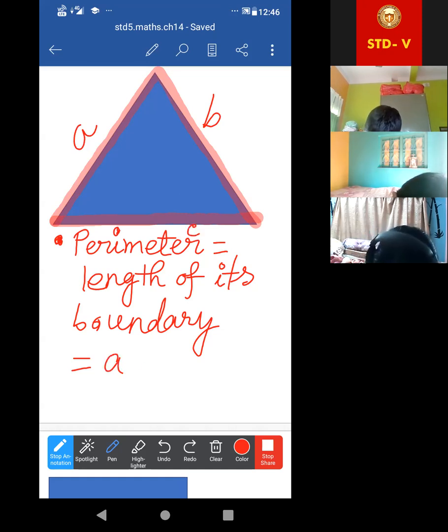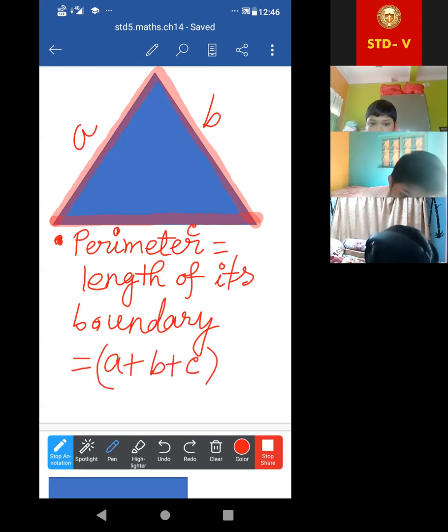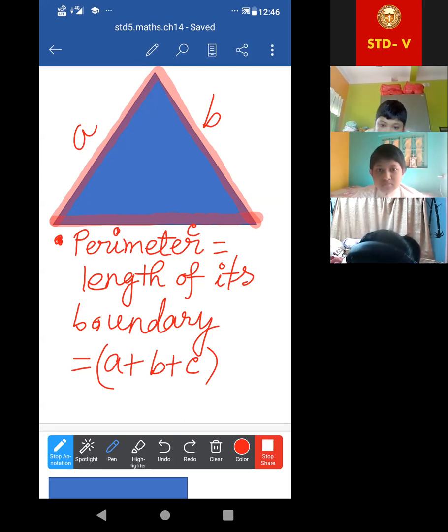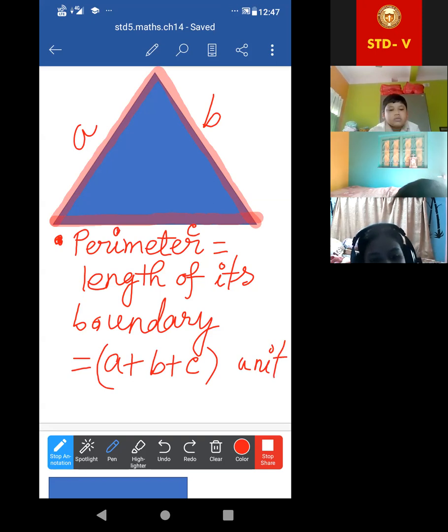Now write A plus B plus C. Ultimately, perimeter means it is a length, because it is the length of the boundary. So what should the unit be? It should be the unit of length, either centimeter, meter, or millimeter. So not unit square. It will be only unit.